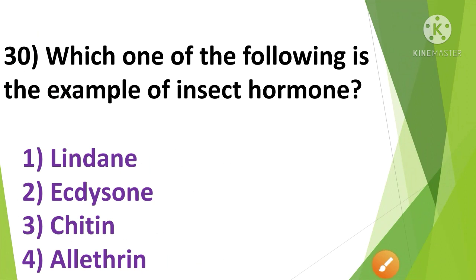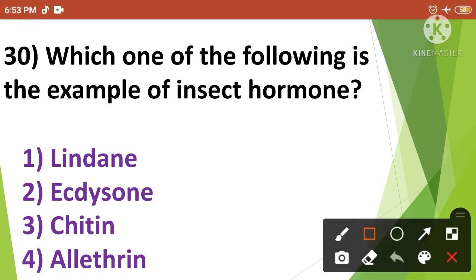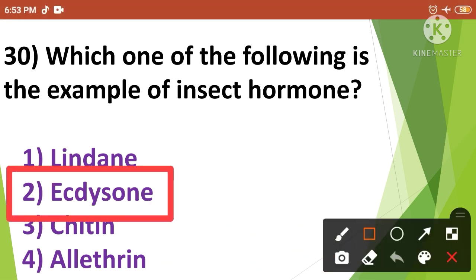Which one of the following is an example of insect hormone? The options are lindane, ecdysone, chitin and allethrin. The correct answer is option number 2. So the ecdysone is the example of insect hormone.